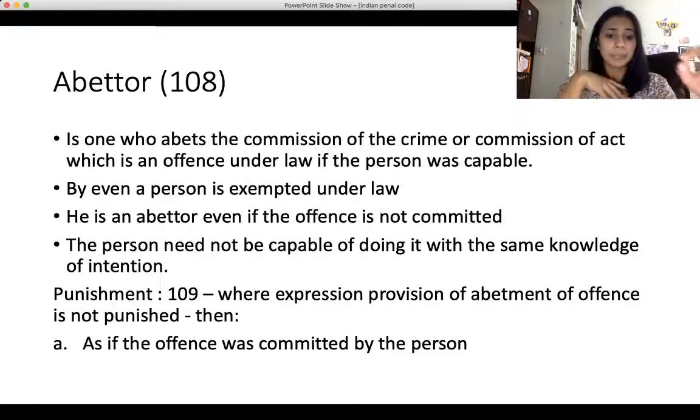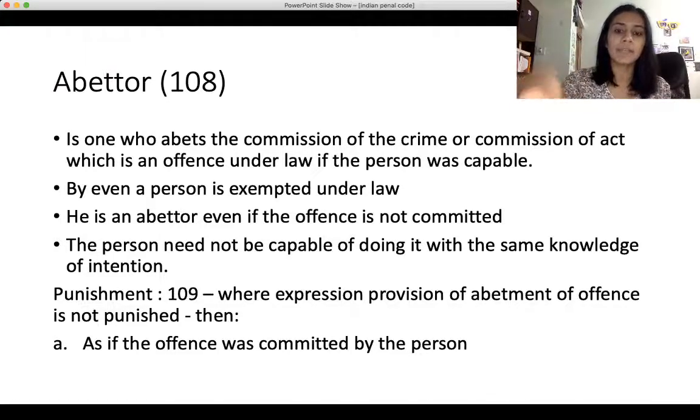For example, where I engage a 6-year-old to steal something from someone else, even if the 6-year-old is likely to be exempted under the law, with absolute immunity, I would still have a liability for having engaged the 6-year-old as an abettor. So that is what an abettor is: a person who abets the commission of the crime, irrespective of whom the person is engaging in that abetment with.